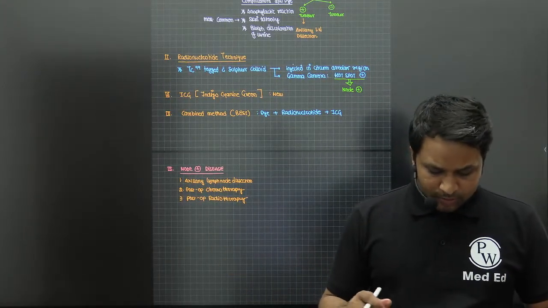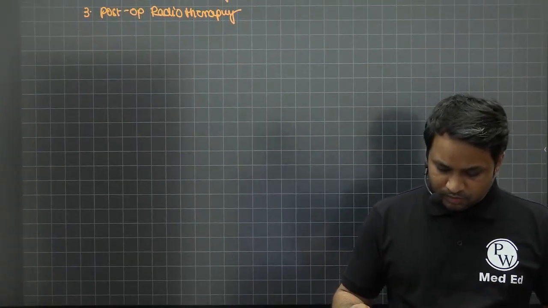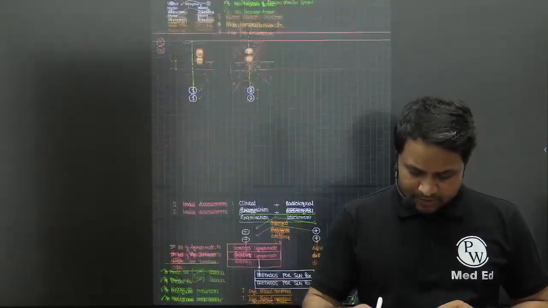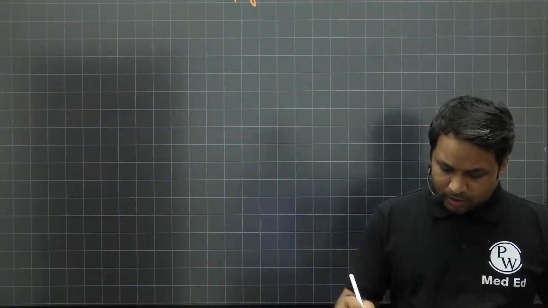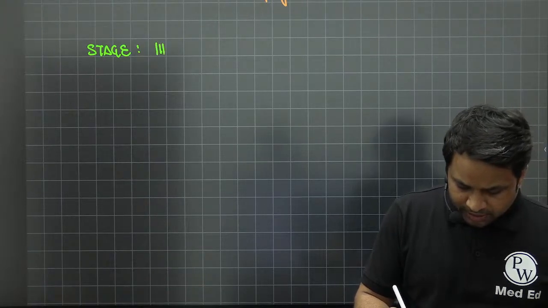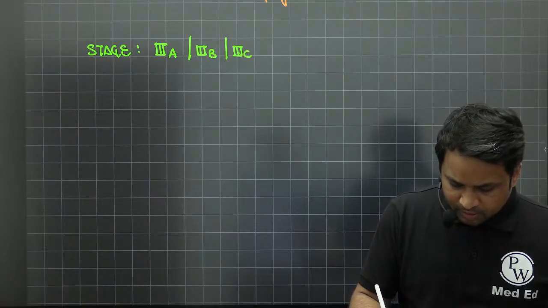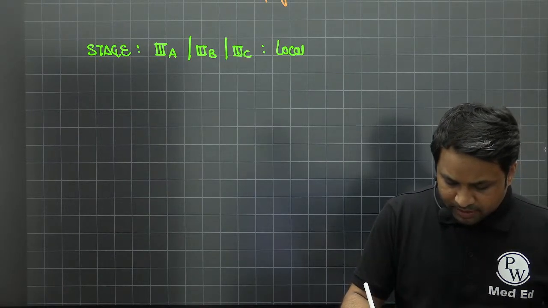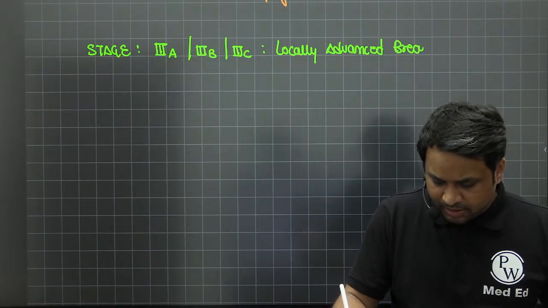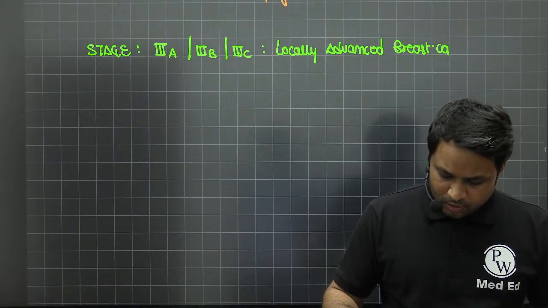Now, next is going to be your locally advanced breast cancer. We talk about the locally advanced breast cancer. So next we're talking about the management of the disease, where you have a patient with stage 3A, 3B or 3C, which is called locally advanced breast cancer. Right? So, how do you go ahead with locally advanced breast cancer?